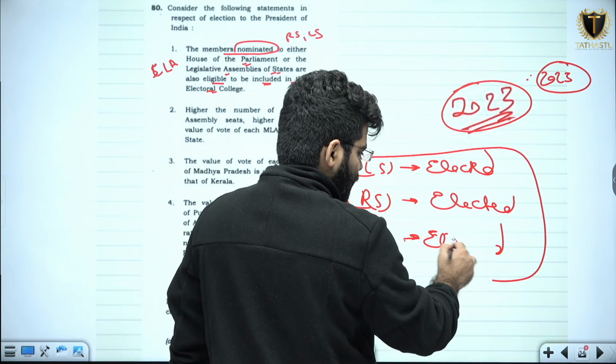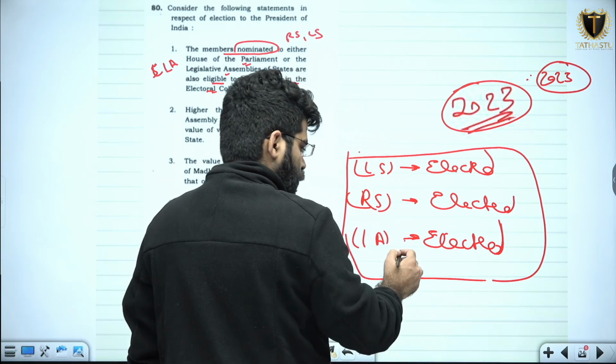Only elected members of the legislative assembly will participate, not nominated members.